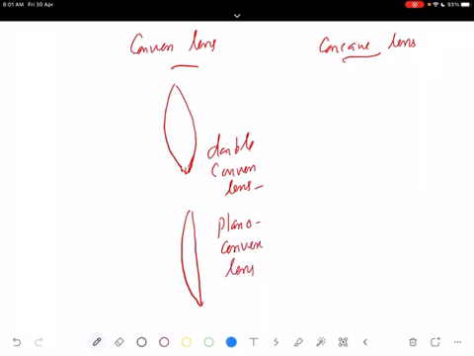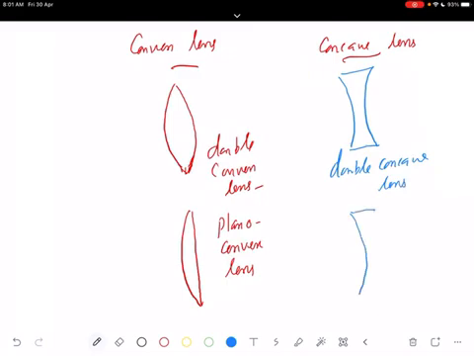Next one is concave. Two surfaces are spherical, curved inwards. This we call a double concave lens, or simply a concave lens. Or one surface is curved and the other is a plane surface. And this is called a plano-concave lens.